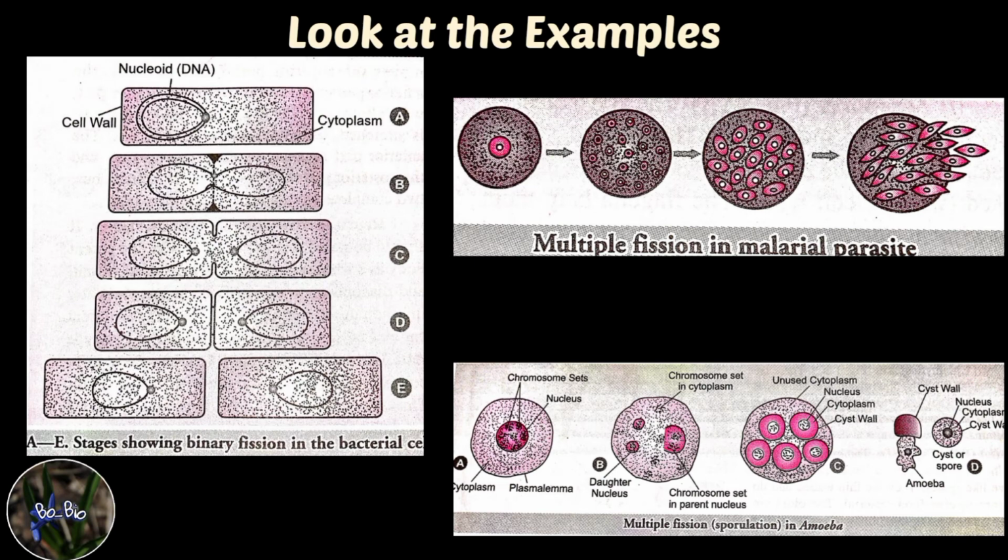On the return of favorable conditions, each cyst hatches into a small amoeba which gradually grows into an adult. Sporulation not only brings about multiplication but also enables the organism to survive during unfavorable conditions and disperse into new localities with air.